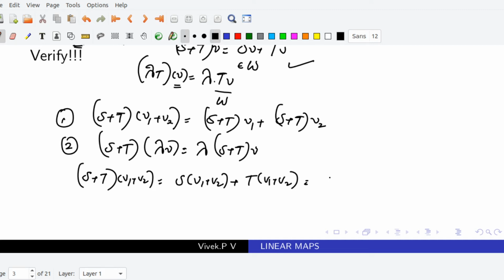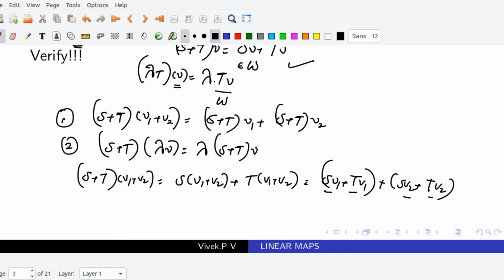After rearrangement, we can write S of V1 plus T of V1, and S of V2 plus T of V2. Because S and T are linear maps, this is equal to SV1 plus SV2, and since T is a linear map, it is equal to TV1 plus TV2.